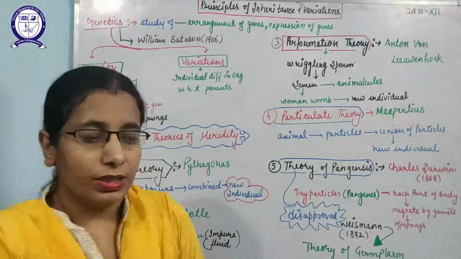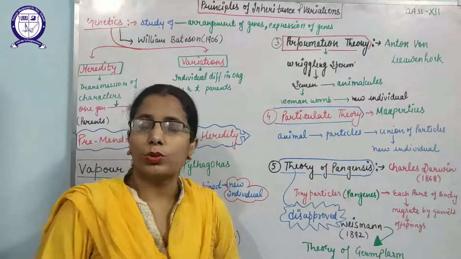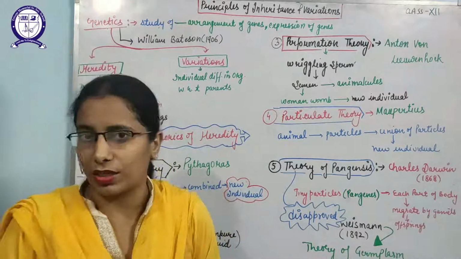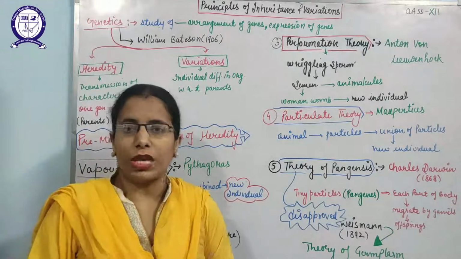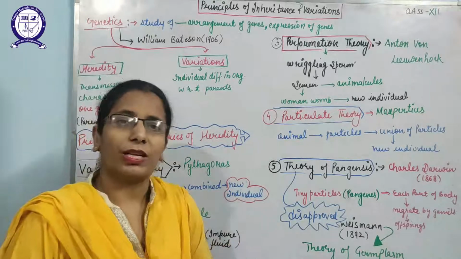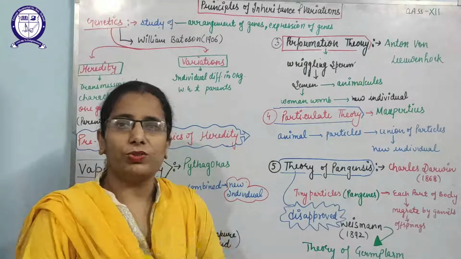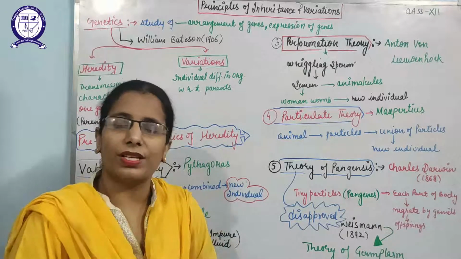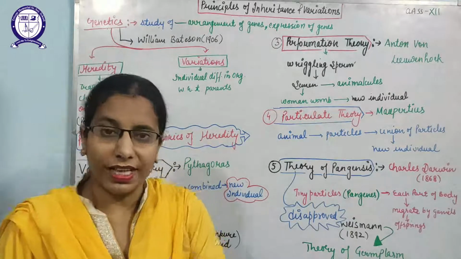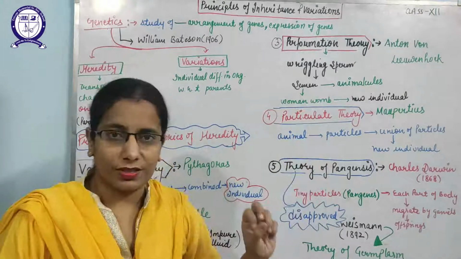Second is variation. As you know, due to sexual reproduction in complex organisms, it is not possible that organisms will produce a 100% exact copy of themselves. It means some type of variations will also occur in the offspring with respect to their parents. That is known as variation: individual differences in an organism with respect to their parents, differences that take place in the individual but are not found in the parents.